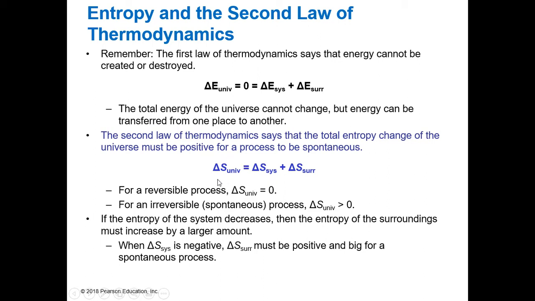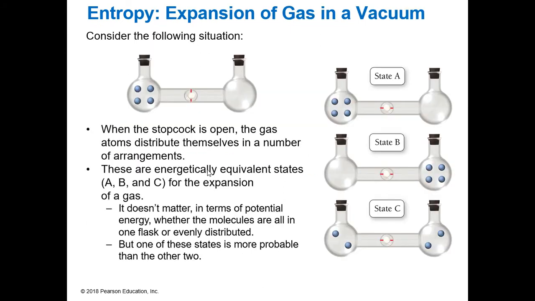If you get a negative delta S, you are wrong. It will never happen. We will never have an increase in order. Your room will never automatically go and clean itself, right? There will always be an increase in disorder of the universe. You can never win with the universe.